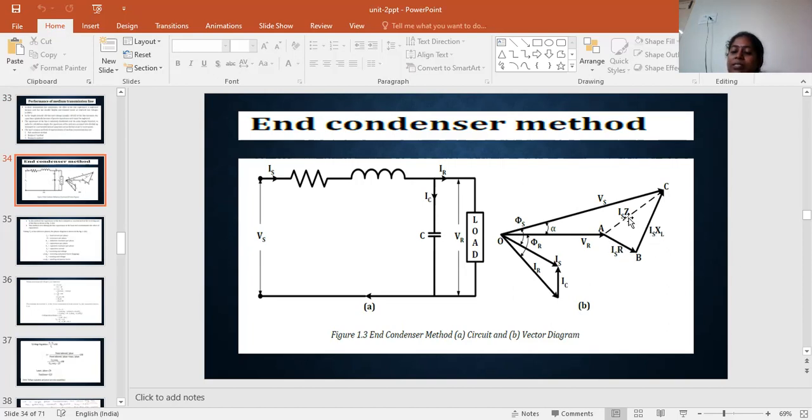This combination is the representation of impedance, and it can be represented by dotted lines. The drops are represented as Is R and Is XL. One more current is there, and that is the charging current IC, which is at an angle of 90 degrees with respect to VR. This is the representation for IC.